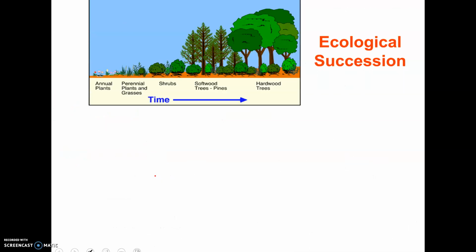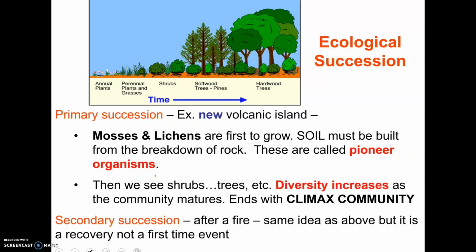All right, and lastly, succession. This is sort of a definition. Primary succession is basically when you have nothing ever living there, like a new volcanic island forms. Moss and lichen are sometimes called pioneer plants. They can grow on rock, and they tend to break that rock down into soil, and then other things can grow. Once those grow, usually some other plants and animals will start moving in, and eventually the community changes over time. This is just an example. Obviously they don't all end up as hardwood trees, but as the diversity increases, once it becomes its final stable community, that's called a climax community.